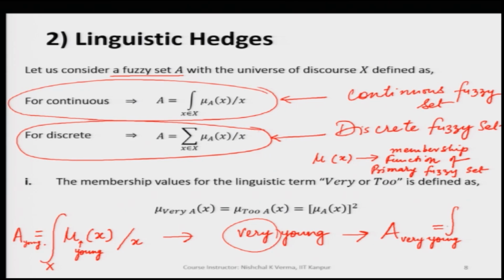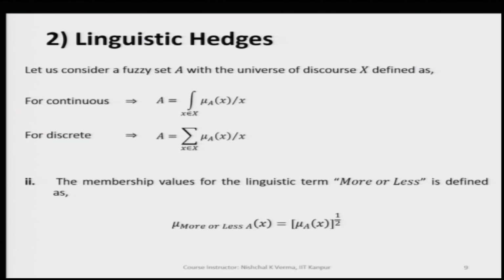We simply make use of the mu x that was given to us, and we have to square the mu x. That is it. So, mu a can be converted into mu very a very easily by just taking the square of the membership function. This way we are able to convert this into a linguistic hedge.